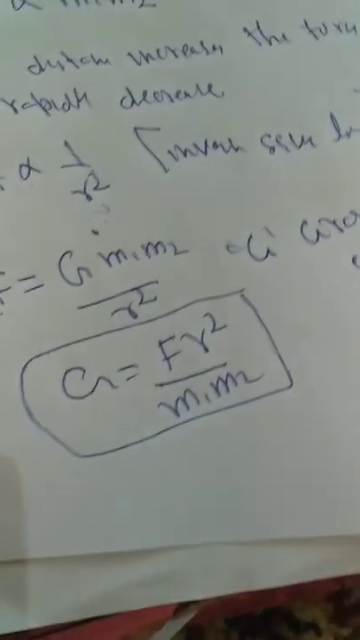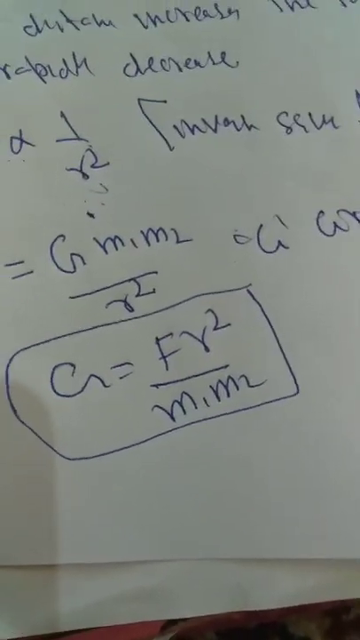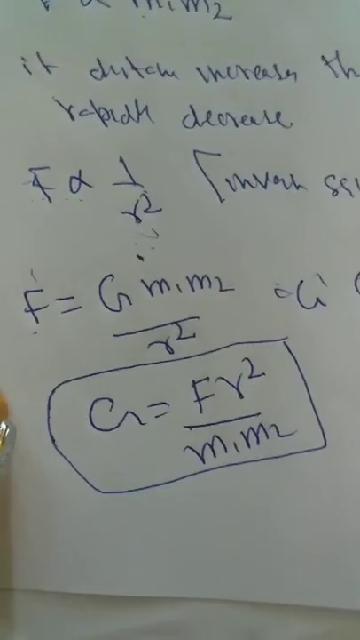G is equal to F r square by m1 m2. With the help of this equation we can define G. How can we define G?